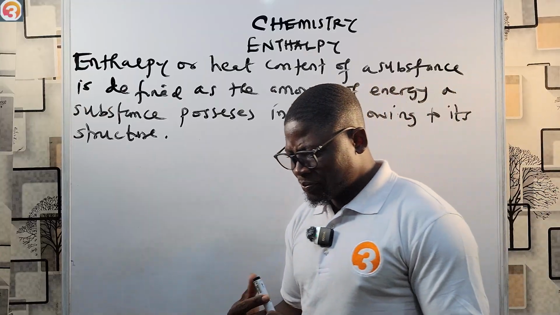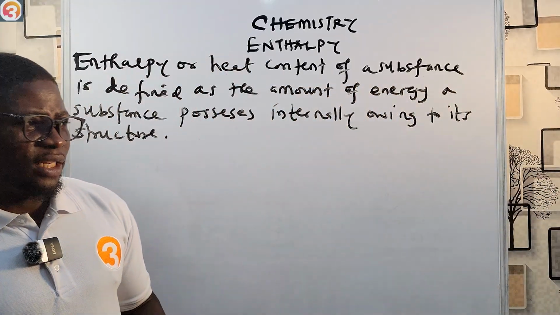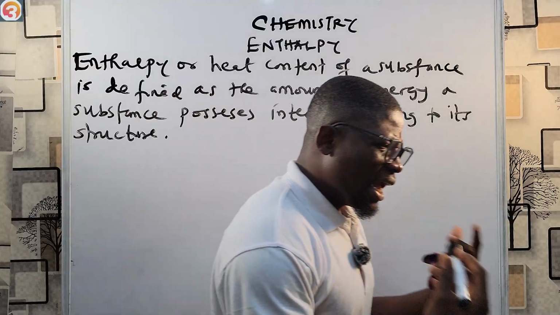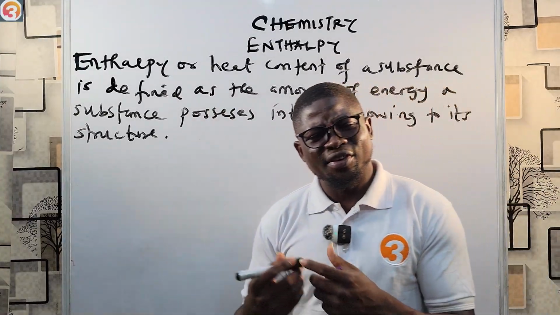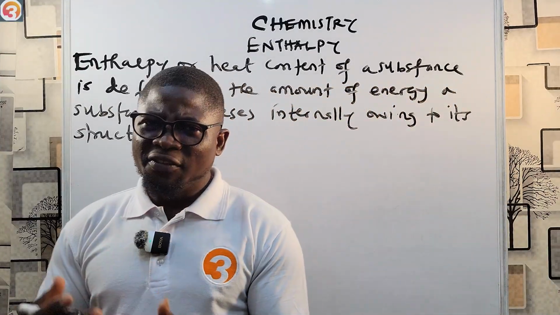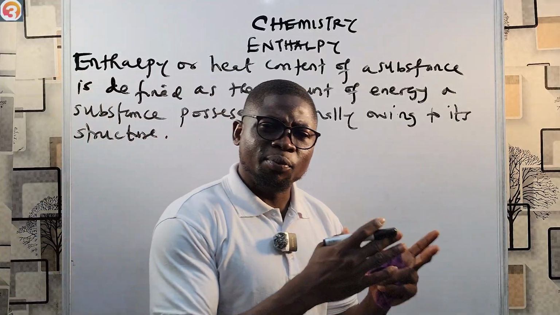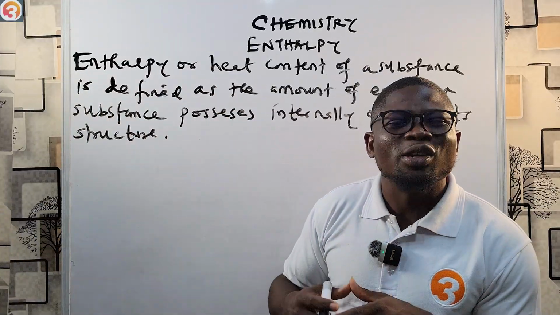Now it is very important to note that if the total heat content of the reactant in the reaction is different from the total heat content of the product, then something must have happened along the way.